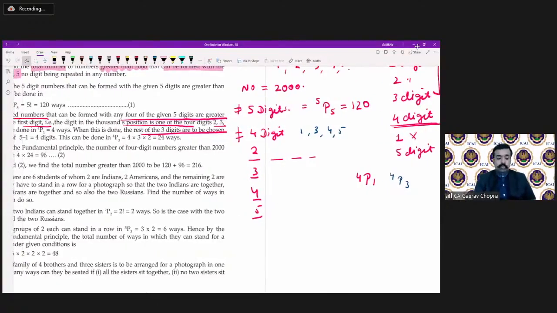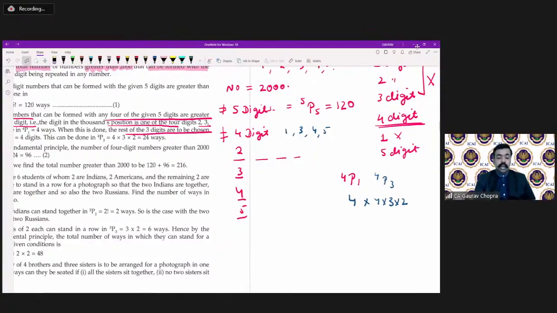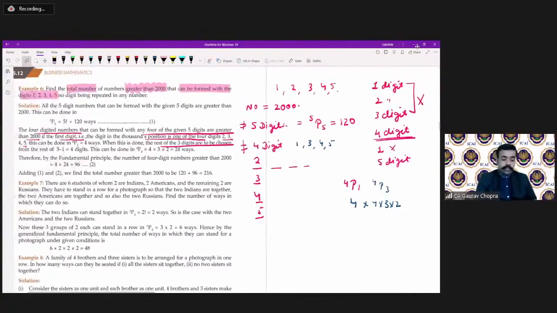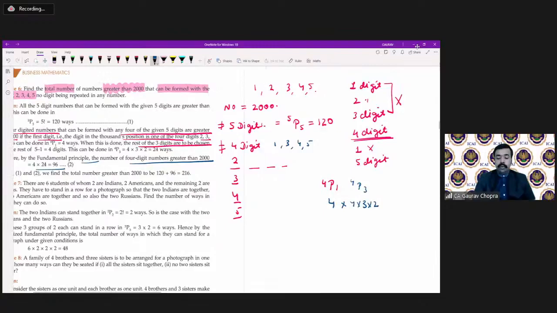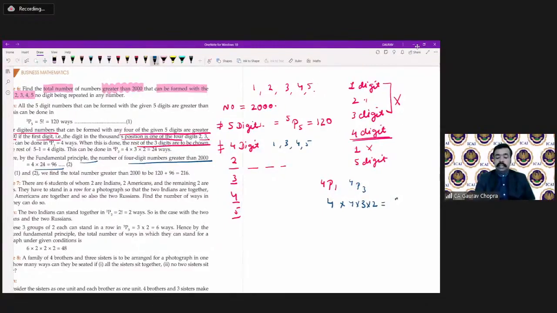Now, what is 4P1 and what is 4P3? 4P1 is simply 4. 4P3 is 4 multiplied by 3 multiplied by 2, that is 24. Therefore, by the fundamental principle, the number of 4-digit numbers greater than 2000 will be 4 multiplied by 24, which is 96.